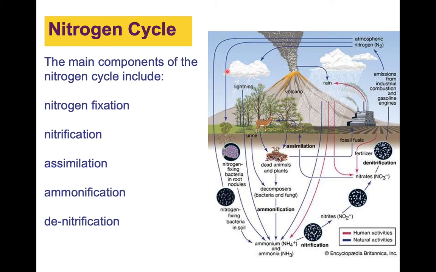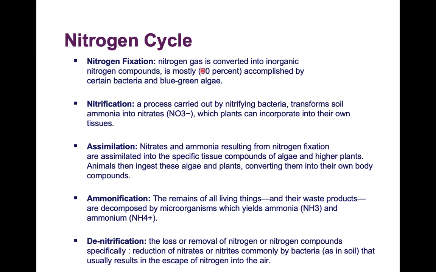And we also know that lightning plays an important role in the nitrogen cycle, because lightning can help break down the atmospheric nitrogen. It splits this N2 molecule, and that makes it easier for the nitrogen-fixing bacteria on the ground to continue fixing the nitrogen into ammonium and ammonia. Okay, so here are all the definitions of the processes that happen in the nitrogen cycle. So make sure that you write down the definitions in your note taker, and that is it for today.